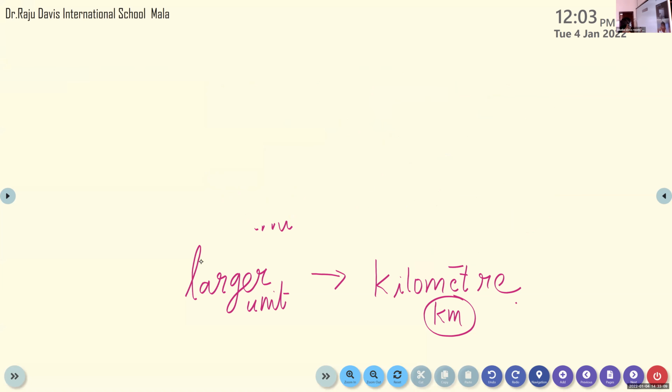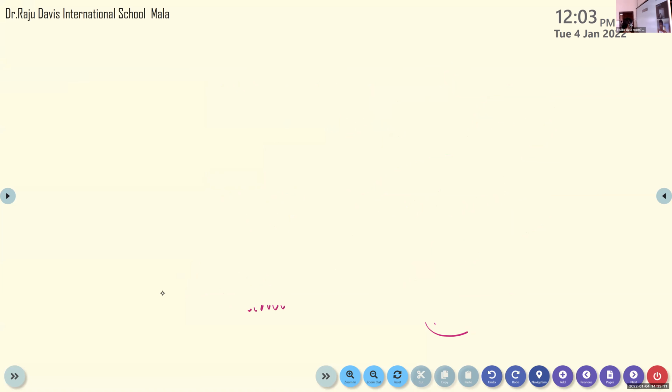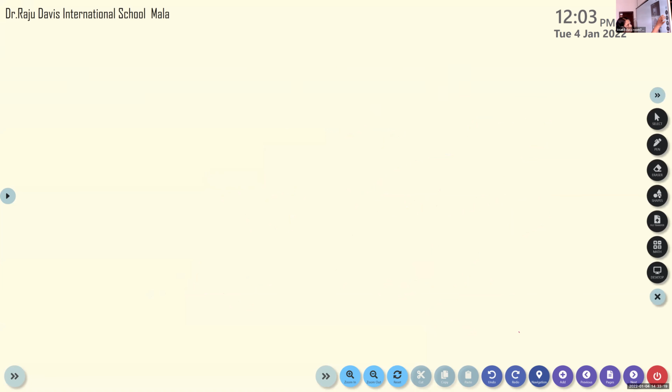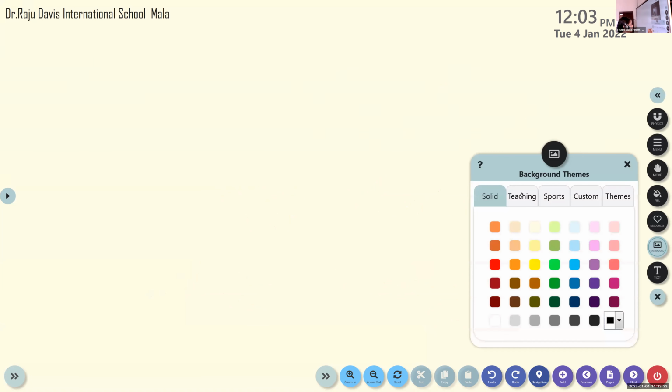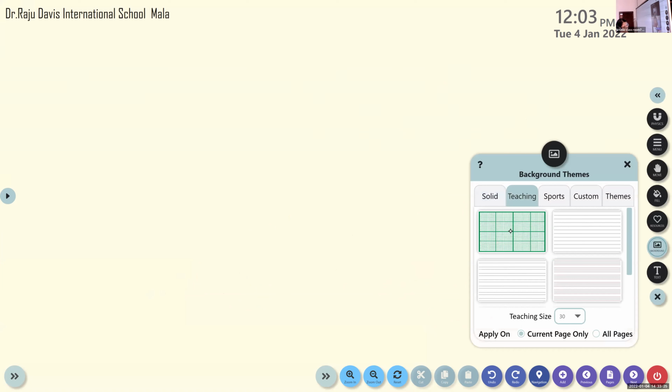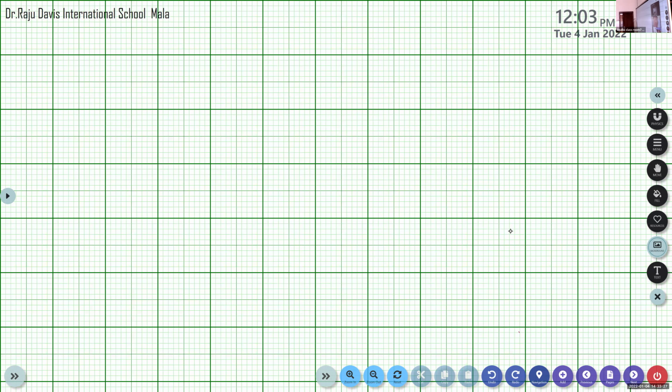You can take a fresh page. Now at the top you can write: standard unit of length.